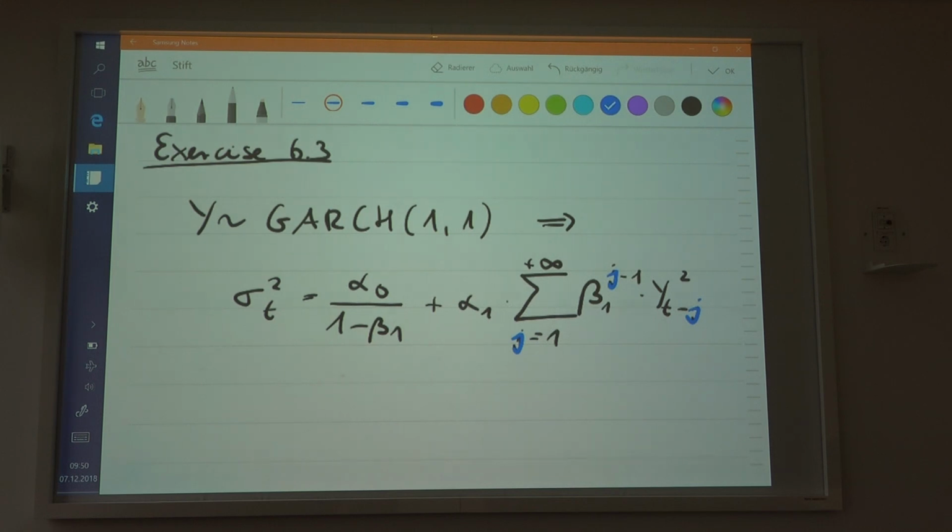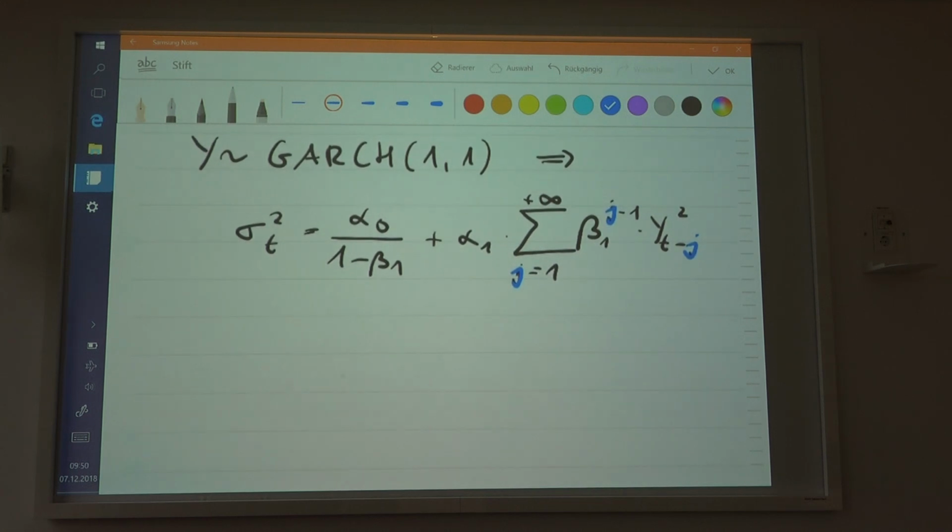So how would we do this? First off, you would consider how the process looks like. So the process looks like this: you have alpha 0 plus alpha 1 times yt minus 1 squared, plus beta 1 times sigma t minus 1 squared.